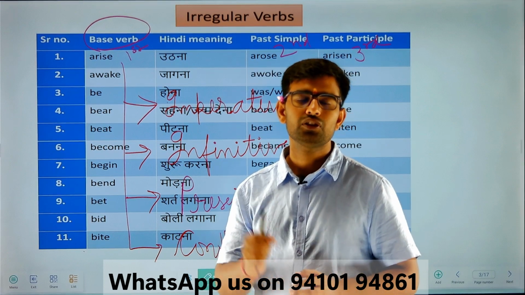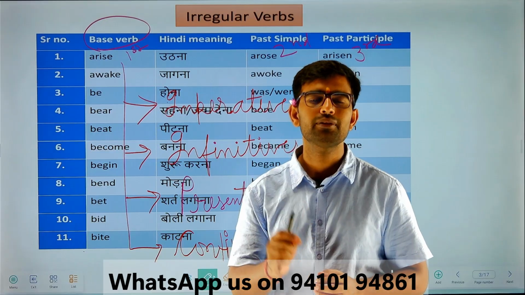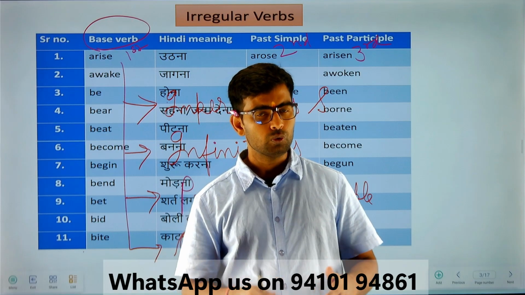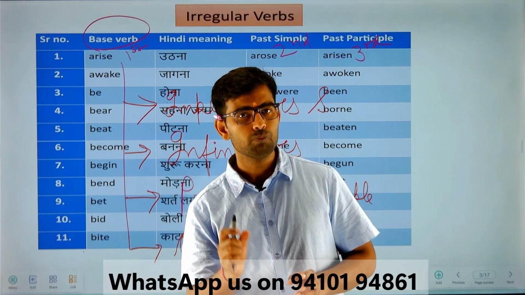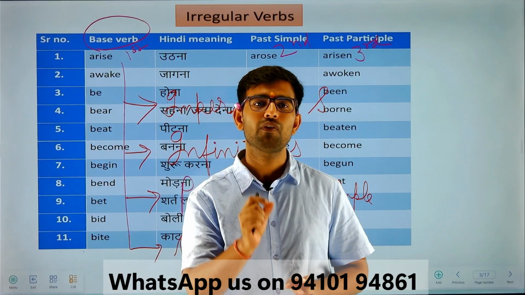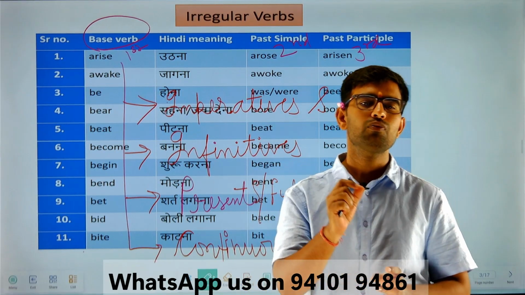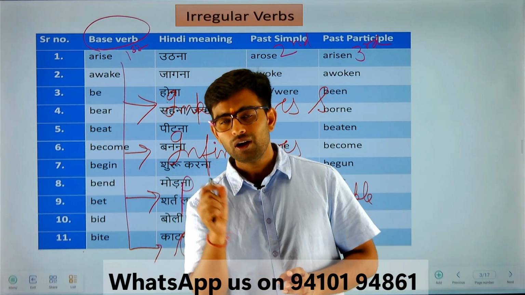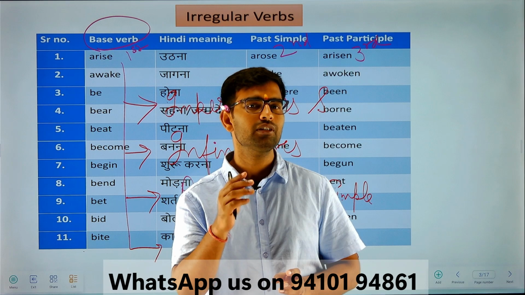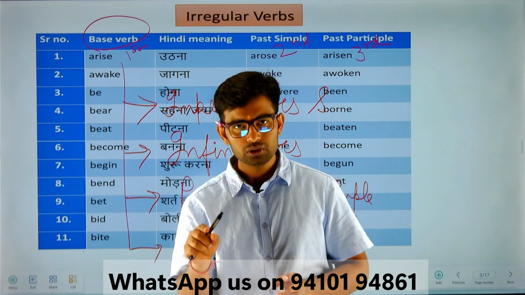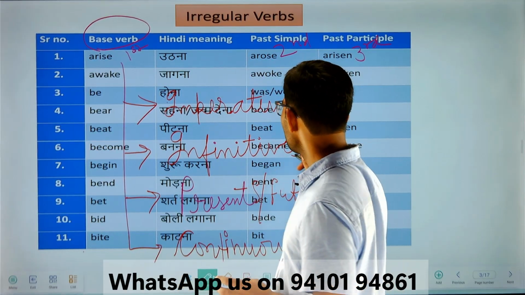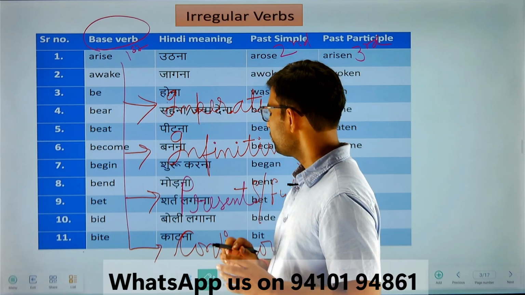Second, with infinitives. So what are infinitives? Infinitives are the verbs which you use with to, with the verb to. Example: I love to play cricket. Here, to play, the play is the base form, first form. So whenever we put to before a verb, we will always use first form with that. Whenever any verb comes after to, it will be the base form of the verb. Clear? So with all the infinitives we are going to use first form.